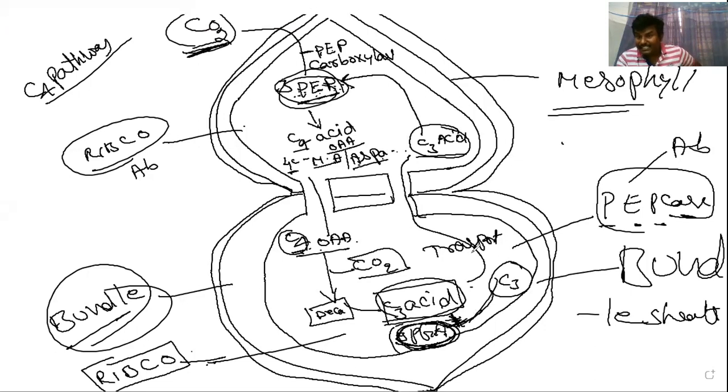Yesterday I said that in the dark reaction, 3-phosphoglyceric acid is converted, using ATP and reduced NADP, into glyceraldehyde 3-phosphate. 12 molecules of C3 acid, phosphoglyceric acid, form 12 molecules of glyceraldehyde 3-phosphate.